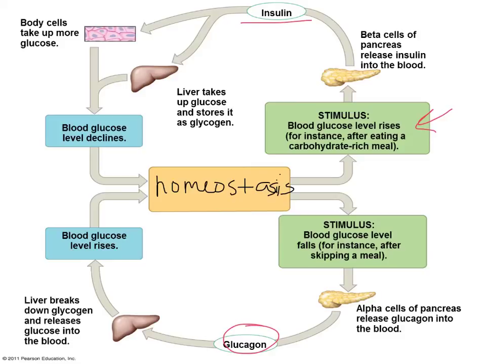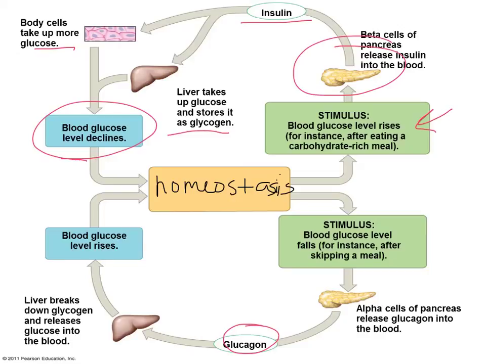So there's my stimulus. That stimulus is going to cause a response in the form of insulin release. Insulin is one of those protein-based hormones. So insulin is going to bind to receptors on the body cells. It'll bind to receptors on the liver, and that will trigger them to pull the glucose out of the bloodstream, and the liver will store it as glycogen. The cells, depending upon the kind of cell, some may store it as glycogen, some may store it as fat, and that's going to lower my blood glucose level.